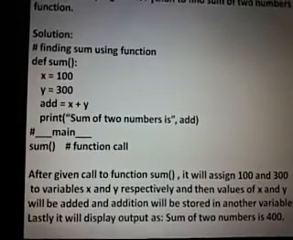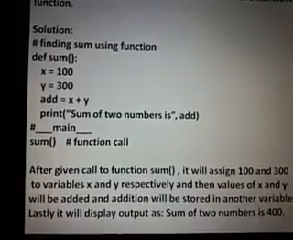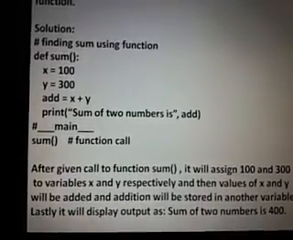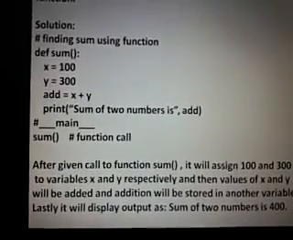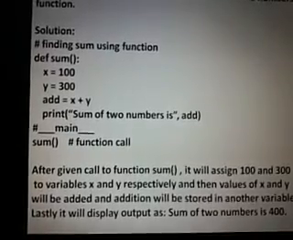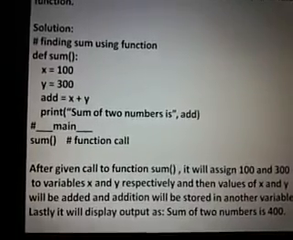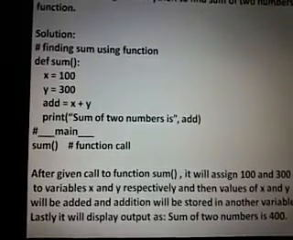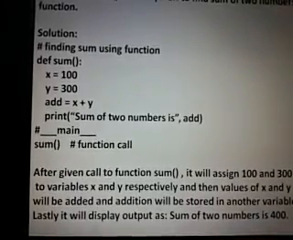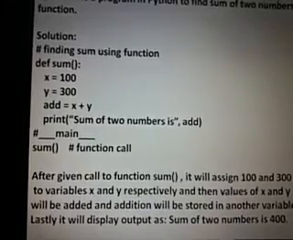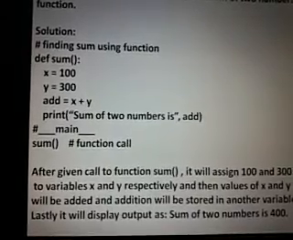First, it will declare a variable called x and will assign value 100 to that. Then it will create another variable, that is y, which carries a value 300. Add equal to x plus y, meaning it is adding the value of x and y, and that addition will get stored in a variable called add. After that, your add will carry the addition of x and y, that is going to be 400. Print in bracket sum of two numbers is double quotes close comma add, meaning it will be printing output as sum of two numbers is 400.